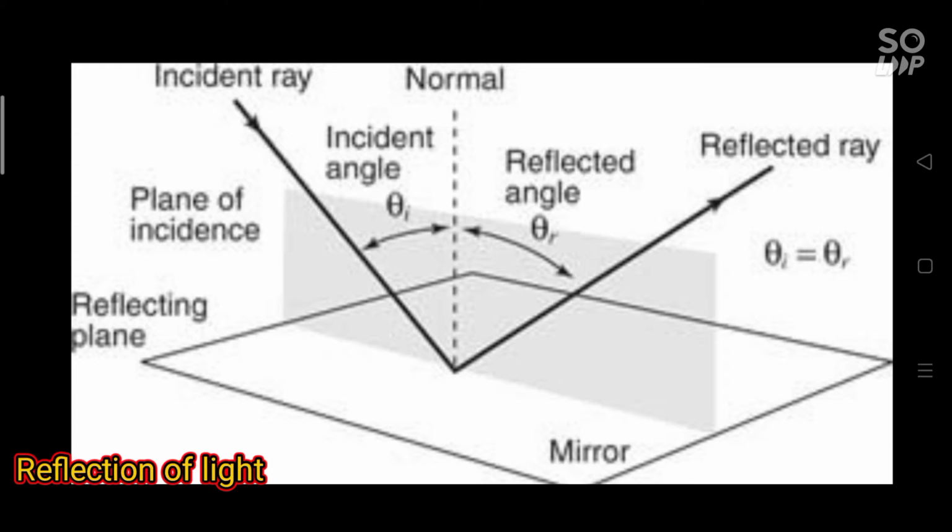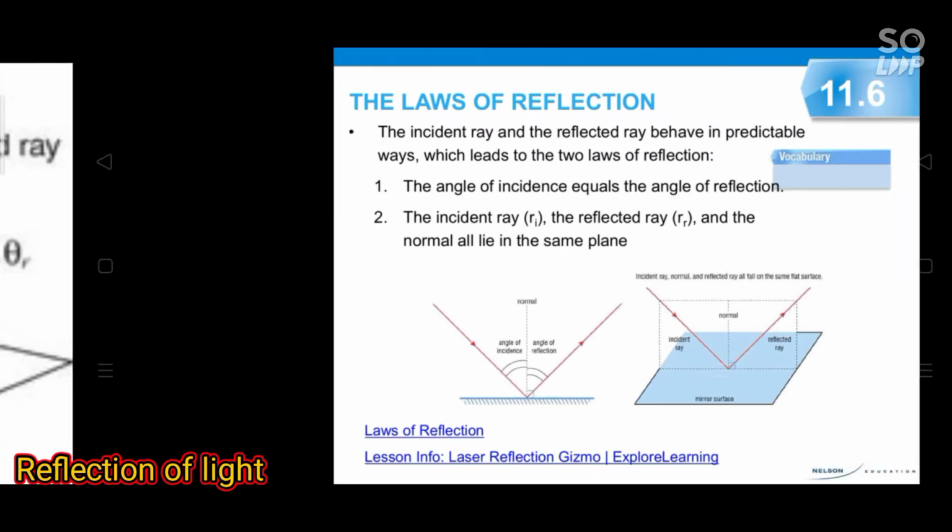Normal. The perpendicular drawn to the surface at the point of incidence is called normal. Angle of incidence. The angle which the incident ray makes with the normal at the point of incidence is called angle of incidence and it is denoted by letter I. Angle of reflection. The angle which the reflected ray makes with the normal at the point of incidence is called angle of reflection and it is denoted by letter R. Plane of incidence. The plane containing the incident ray and normal is called plane of incidence. Plane of reflection. The plane containing the reflected ray and normal is called plane of reflection.